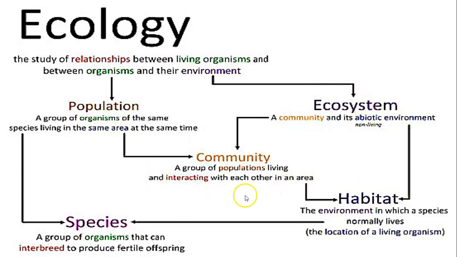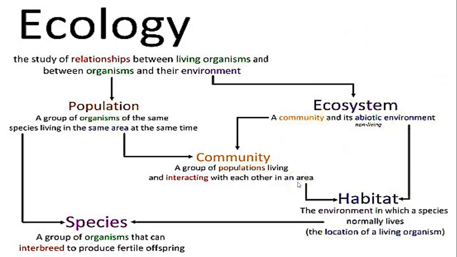And now a community. So what's a community? A community is a group of populations. Now, these are different populations, but we have two sames that are still the same. So a group of populations, different populations, living and interacting with each other in the same area at the same time. What's a habitat? It's the environment in which a species normally lives, the home of a species or of an organism.